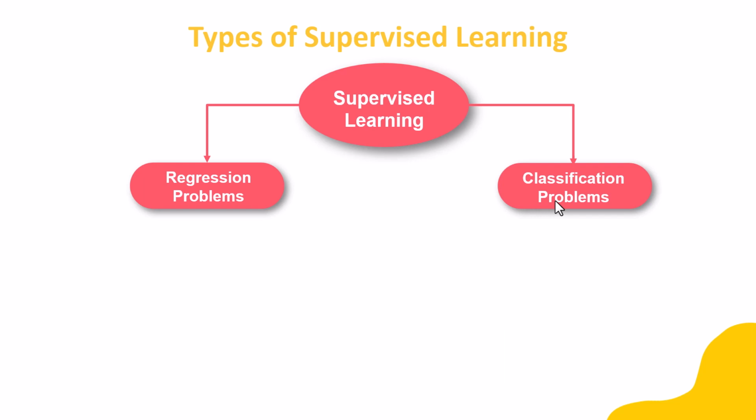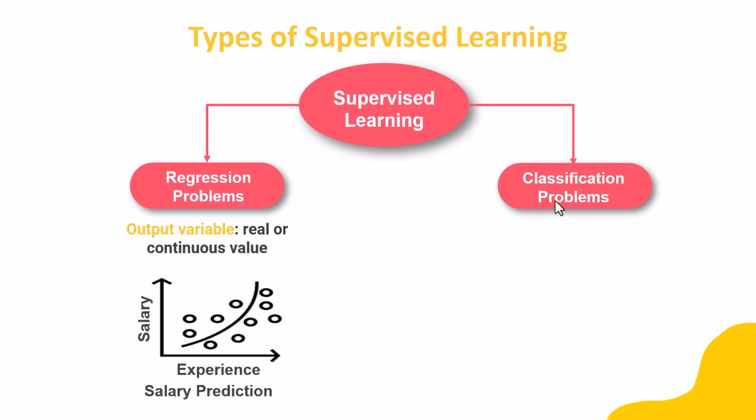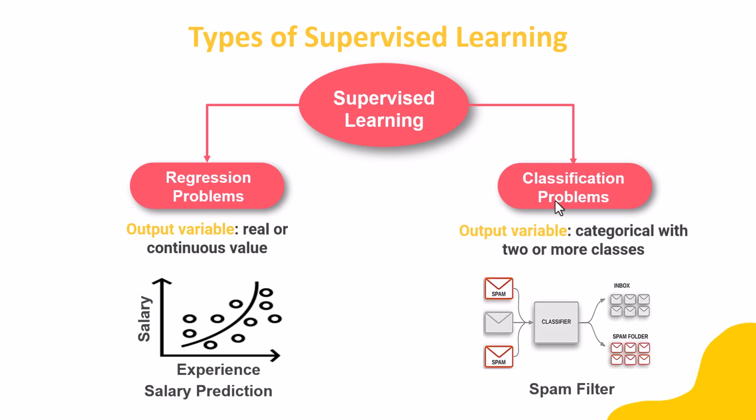We can solve two different types of problems with supervised machine learning: regression problems and classification problems. In regression problems, the output variable is a real or continuous value. For example, if you want to predict the salary of a person, it's a regression problem. In classification problems, the output variable is categorical with two or more different classes. For example, if you want to classify whether the incoming email is spam or not, it's a classification problem.